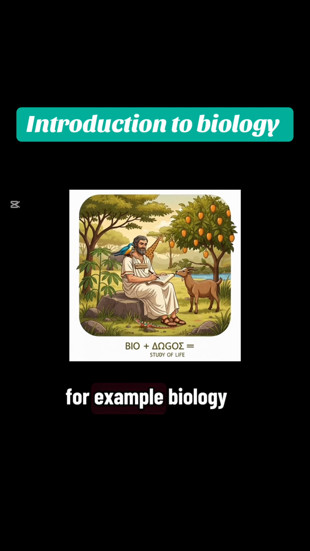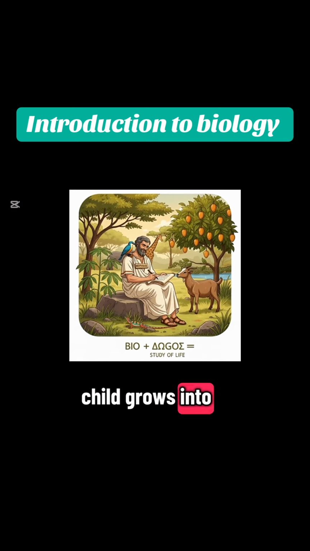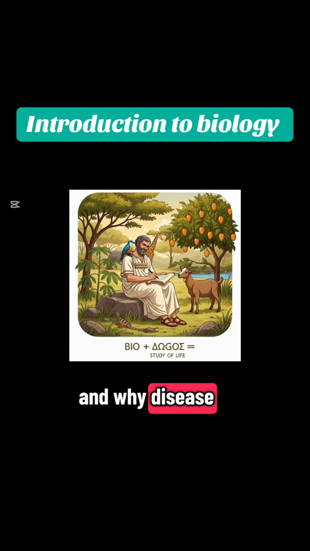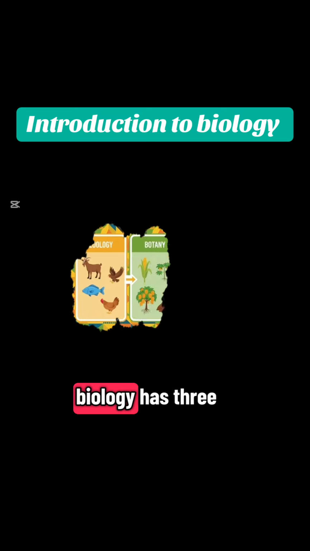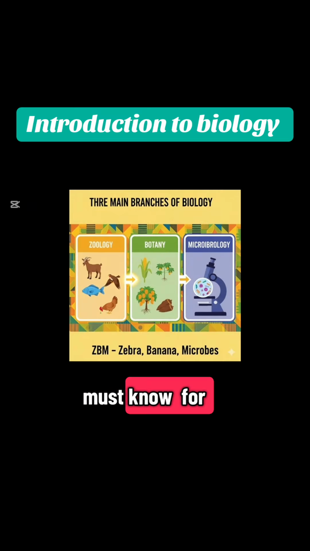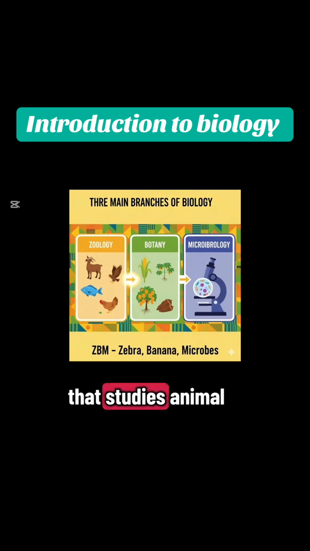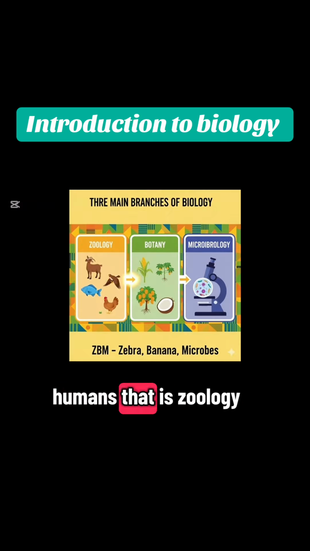For example, biology explains why a child grows into an adult, why plants need water to survive, and why disease affects the human body. Biology has three main branches you must know for WAEC and JAMB. First is zoology. Zoology is the branch of biology that studies animals. For example, when you study goats, fish, chickens, or humans, that is zoology.